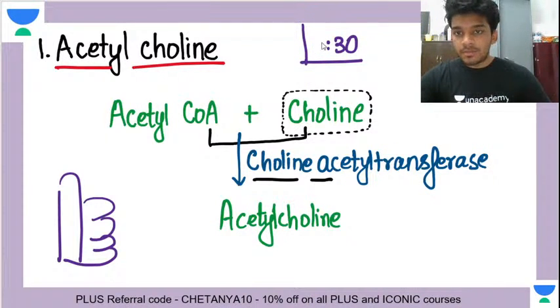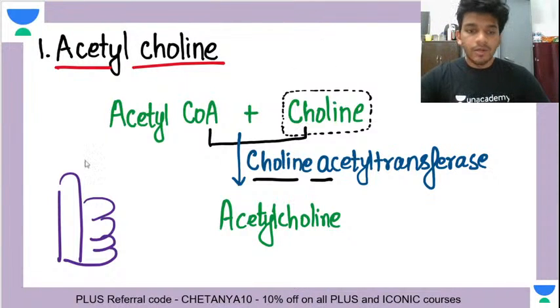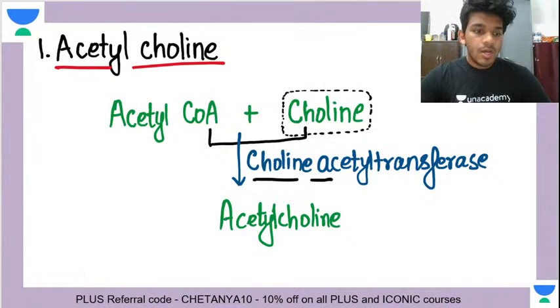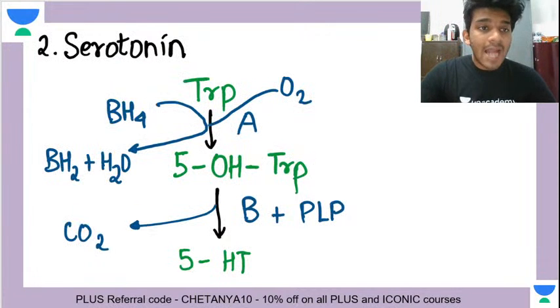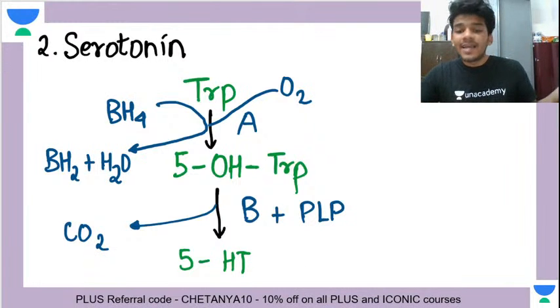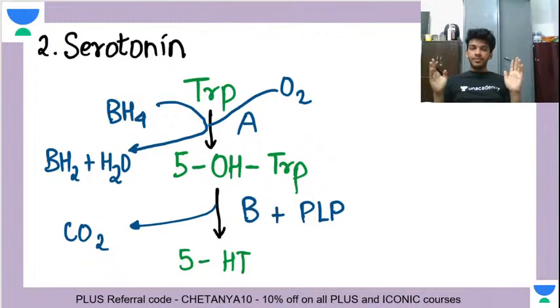So let's continue. The second thing is serotonin. Now this is the place where the actual biochemistry starts. So far in acetylcholine, you just combined acetyl CoA and choline to get acetylcholine. So serotonin synthesis is something that has a little bit of biochemistry.